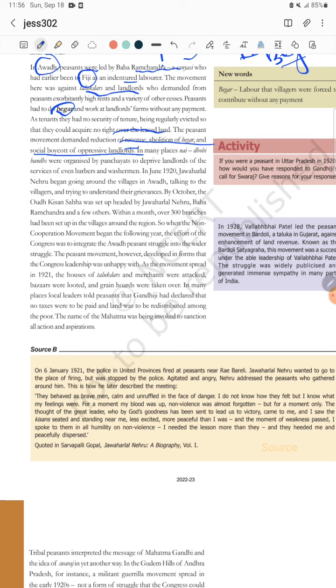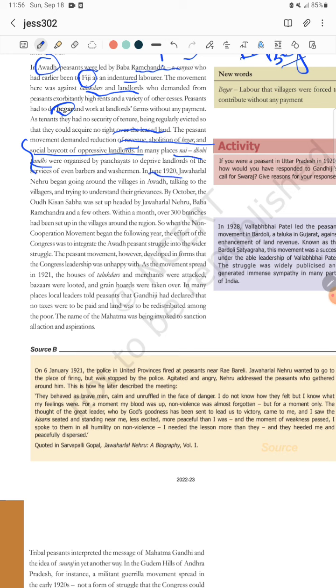They even made the nai dhobi band. Nai means who cut the hair, the barber. Dhobi means the washerman. These are the social facilities one person got in the village society at that time. They told them not to give any service to these oppressive landlords. So these are the points you will write, what were the demands of the peasants in Awadh. Then one more question was there.